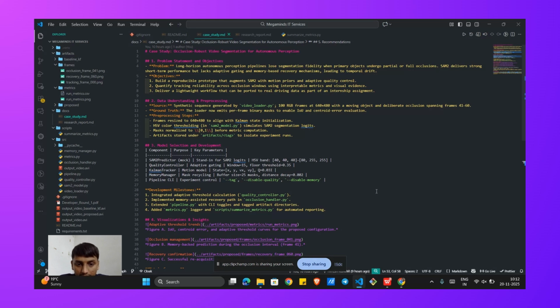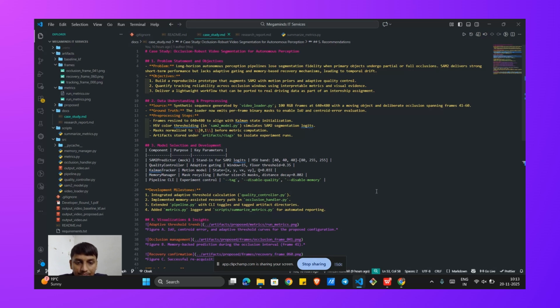And second was motion-based tracking. This is a classical field with foundational algorithms like SORT and DeepSORT that use Kalman filters to predict object detection. These are efficient but typically operate on simple bounding boxes. Third is memory networks for video segmentation. Advanced models like XMem and STM use sophisticated deep learning techniques to build a memory of objects. While powerful, they are computationally heavy and often act like a black box, making it hard to extract the